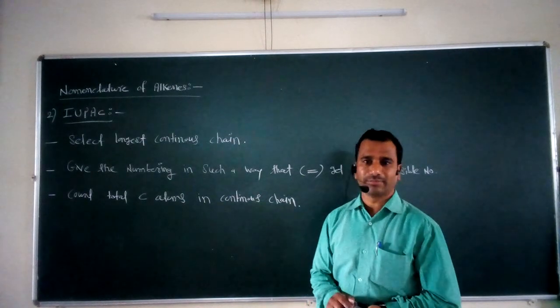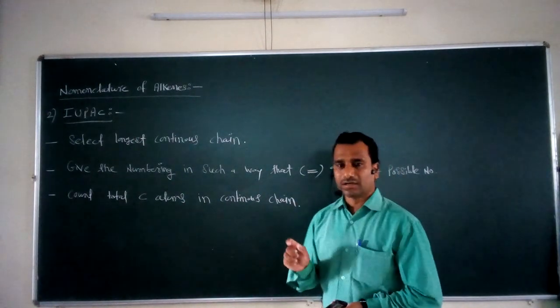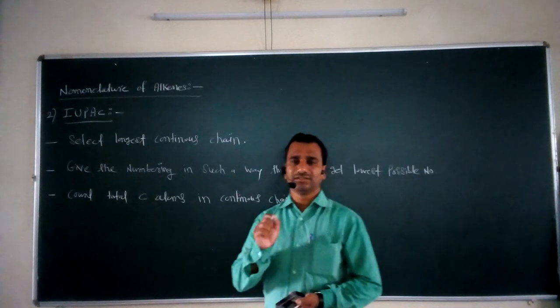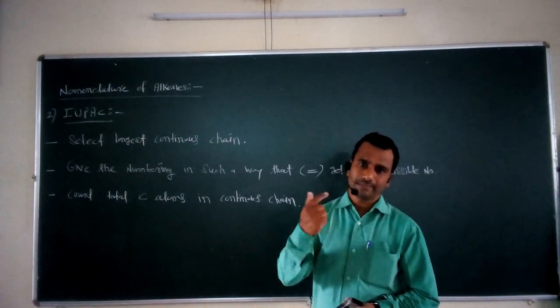You have to count the total number of carbon atoms in a particular continuous chain, and assign the name as a derivative of the parent alkane.